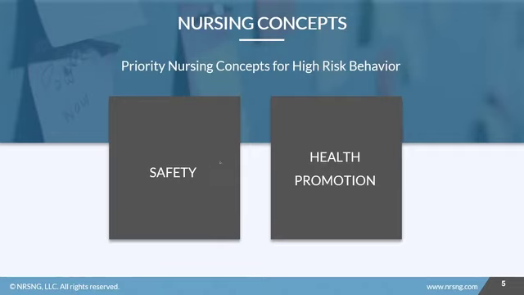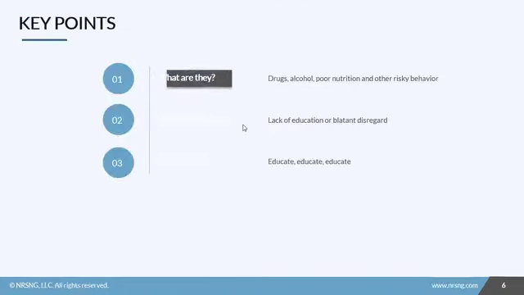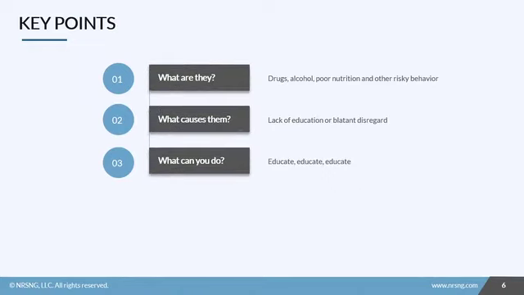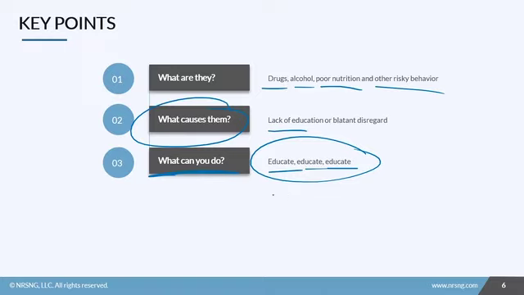Because we wanted to focus on finding the risks for your patient, the big nursing concept for today is safety. And then we also focused on health promotion, so promoting your patient's health and wellness through education. So let's recap. When we talk about high-risk behaviors, what are they? So drug and alcohol use, poor nutrition, other risky behavior. You want to identify that cause. Then you figure out what causes them. Do they not care, or are they just not educated? And so this is where you step in. What can you do? Educate, educate, educate. If you do these things, even if your patient doesn't give a damn, at the end of the day, know that you can sleep okay at night.